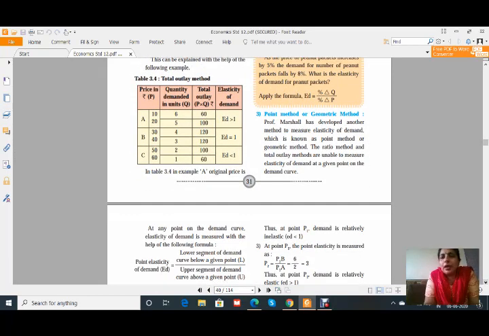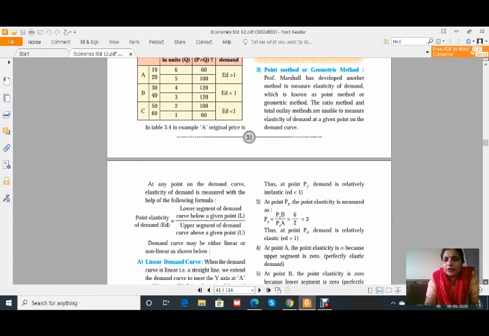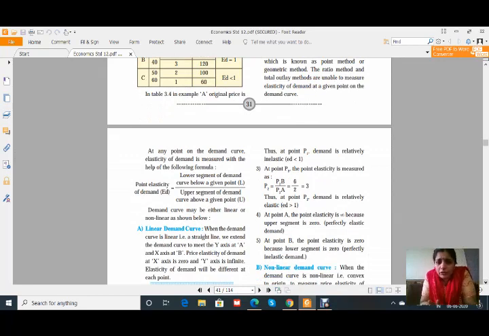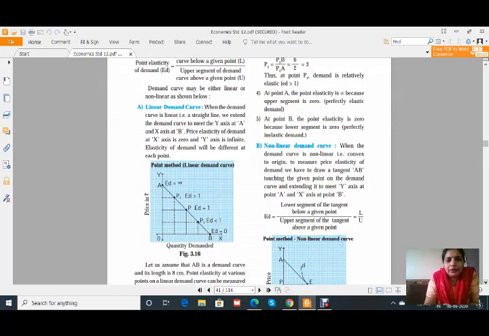Professor Marshall has developed another method. He has developed two or three methods for measuring the elasticity of demand, and they are very good methods. We can easily calculate this by the formula given here. Point elasticity of demand, geometric method or point method, that means at a particular point, what is the elasticity. Lower segment of the demand curve below a given point, L, upon the upper segment of the demand curve above a given point, U. I think it is given on this linear demand curve.